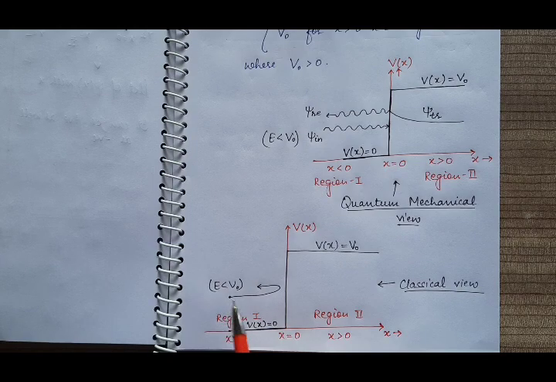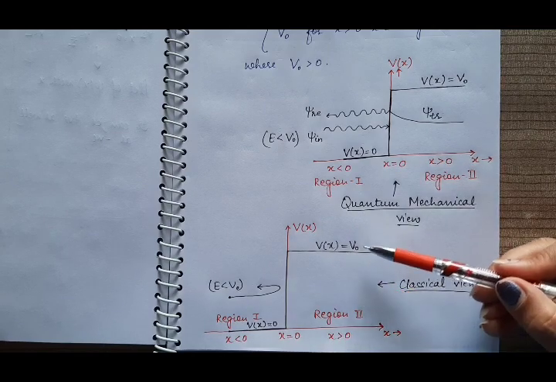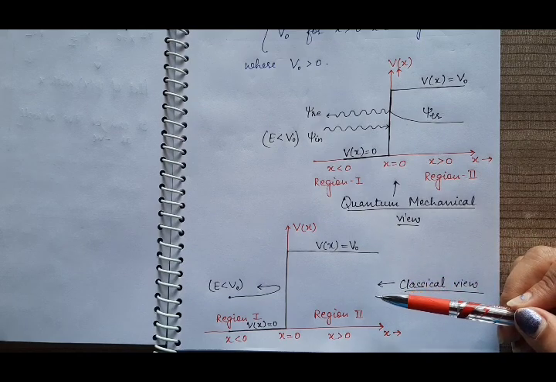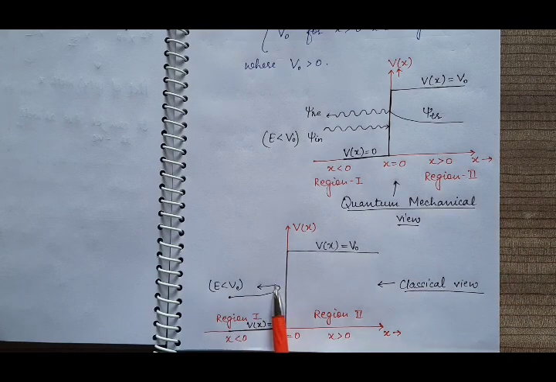So according to classical mechanics, this particle cannot penetrate this barrier and cannot enter region 2, because in region 2 the energy of the particle is smaller than the potential, which would make its kinetic energy negative. That is not possible. So it will be completely reflected back into region 1.